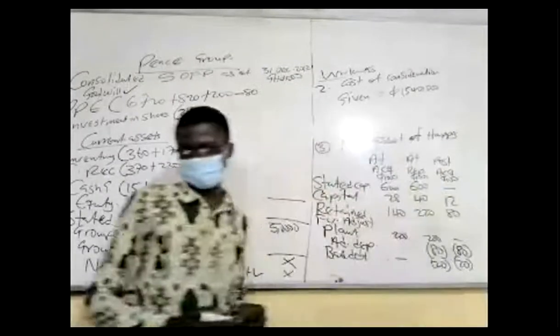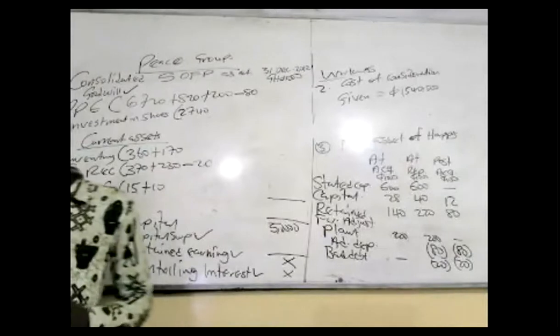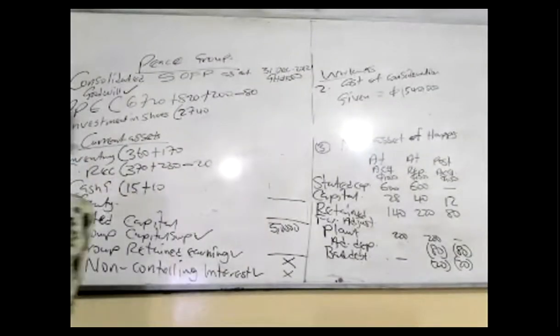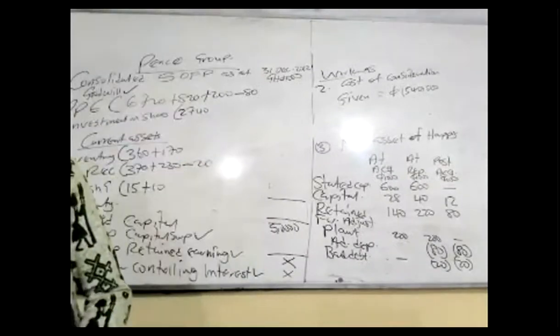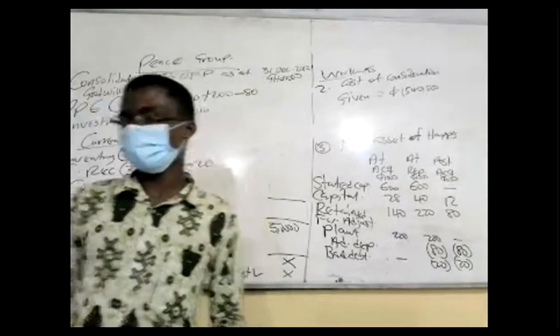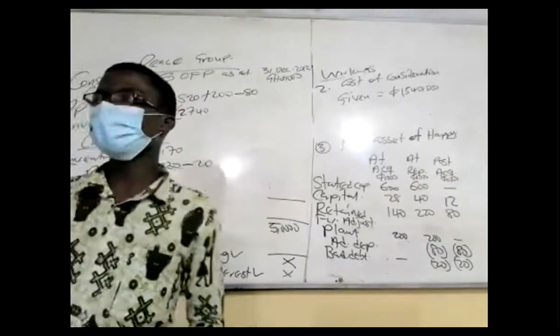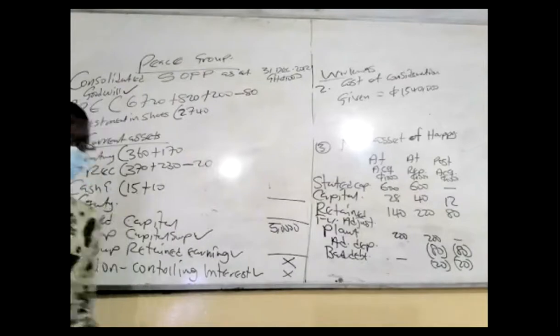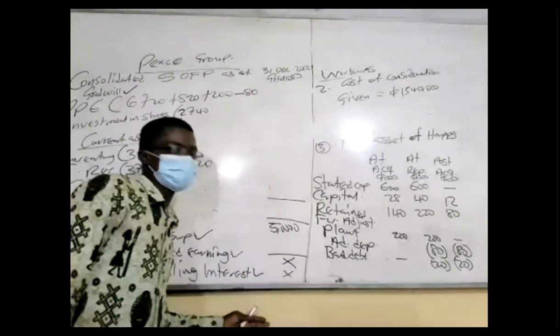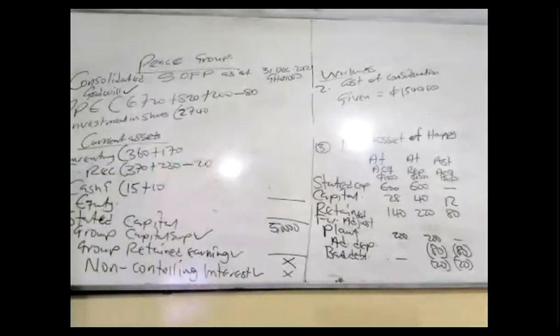Okay. Then we go to, you ask yourself, do you have provision for unrealized profits? Provision for unrealized profit. Do you have some in the question? And then that is all. So check.